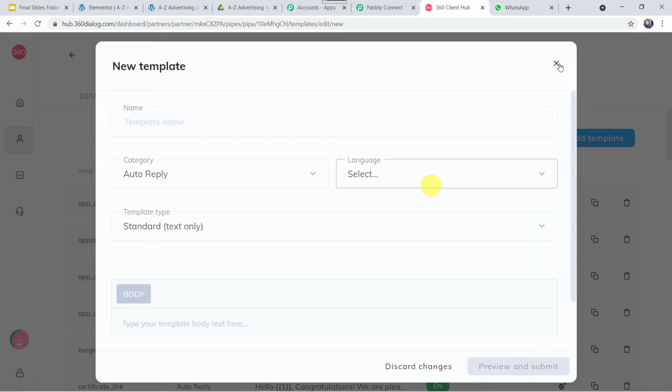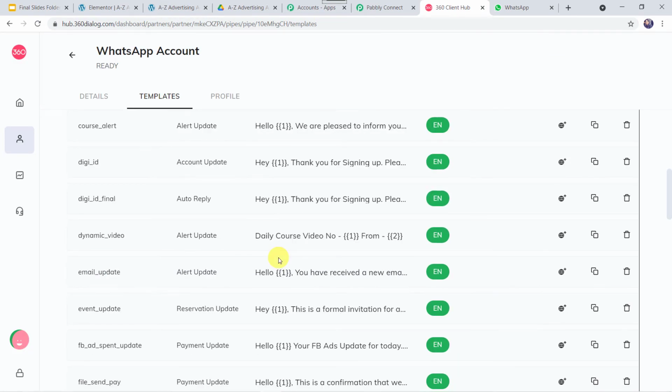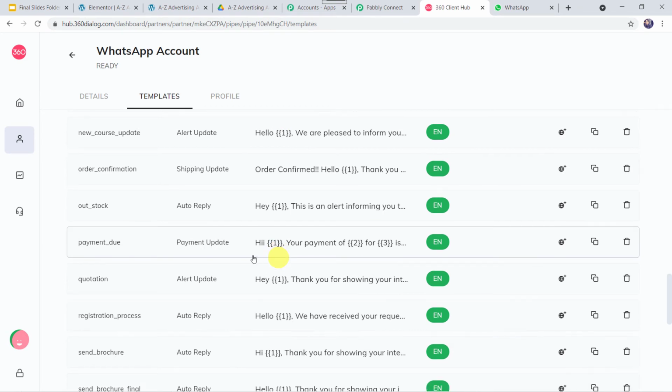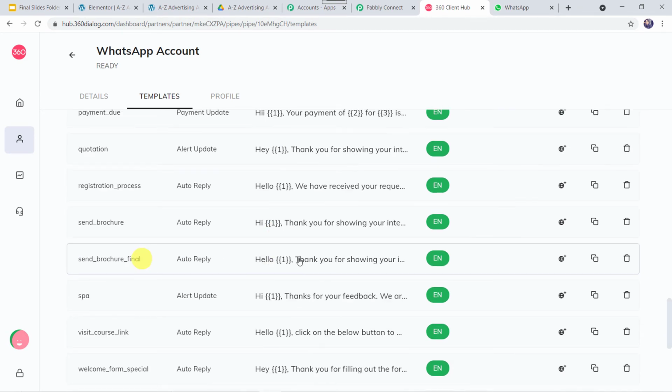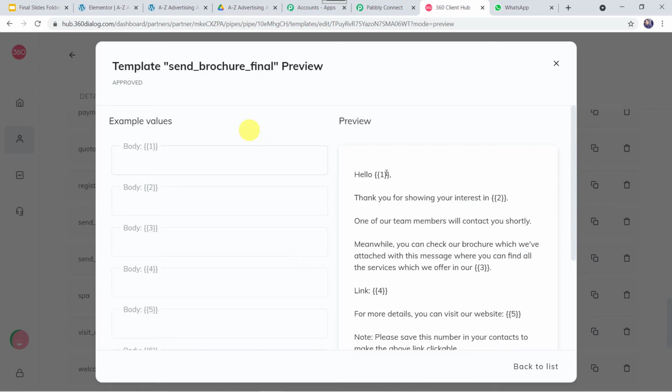I'll simply close this window and I'll open the template which I have already got it approved. That is send_brochure_final. This one. I'll open this template and here we can find hello. Then one number is given in curly braces. Then I have kept some more numbers 2, 3, 4, 5, 6 in curly braces. So why I have kept these numbers in curly braces? Because these are the body fields and the values of these body fields are going to change. That is why we have kept these in the curly braces.